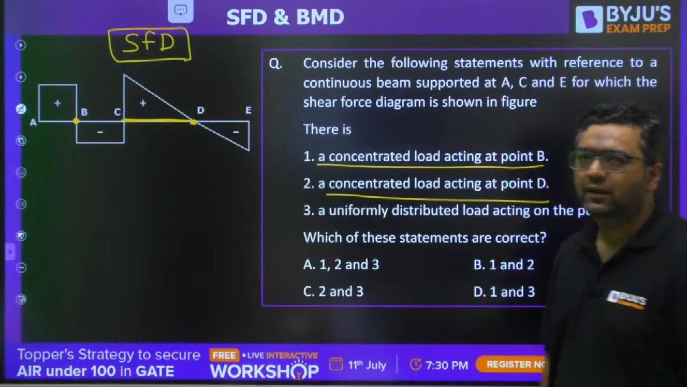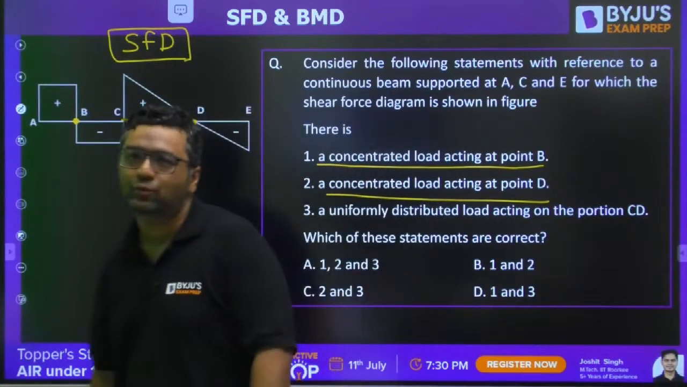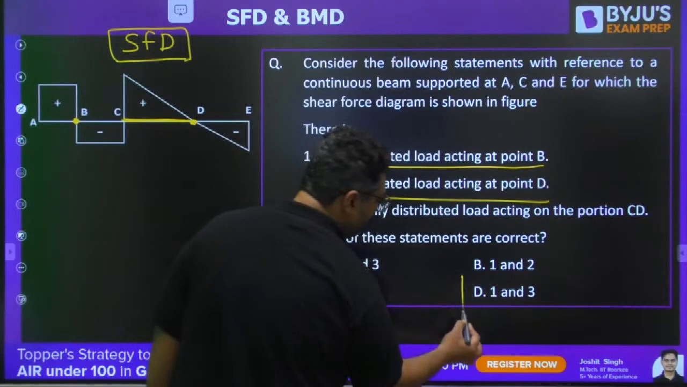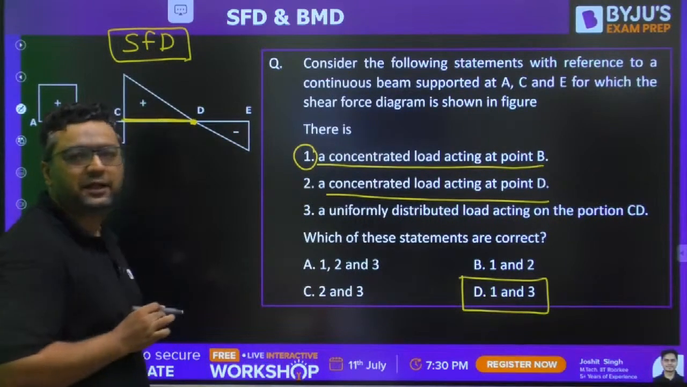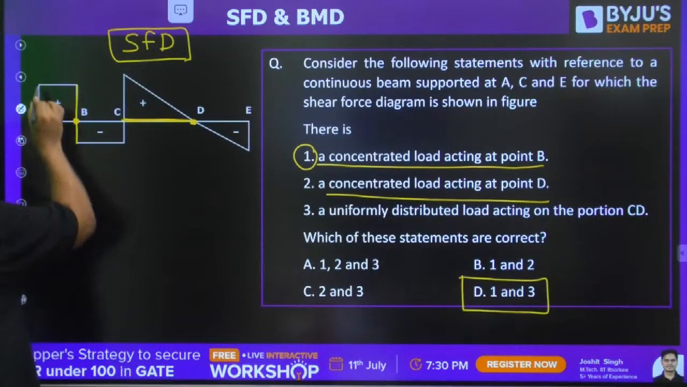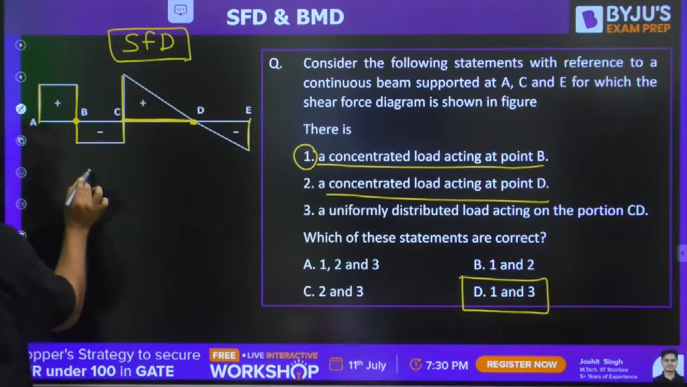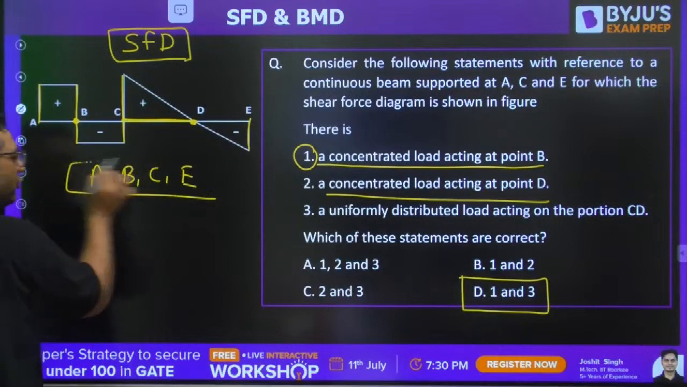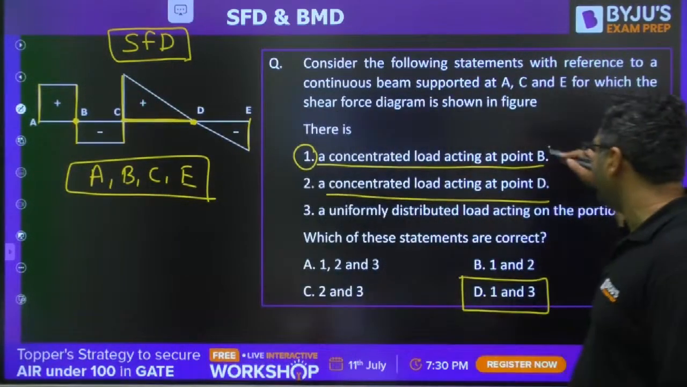Okay, no issue, Vineet. Ram is also saying the answer to be D. Abhishek is also saying the answer to be D. Very good. So guys, I would like to say the answer is D, because wherever we have the concentrated point load, we have the jump in the diagram. So we are having the jump at B, at A, at C, and at E. So at A, B, C, E, at all these 4 points, we are having the point load. So obviously the first statement is going to be correct.